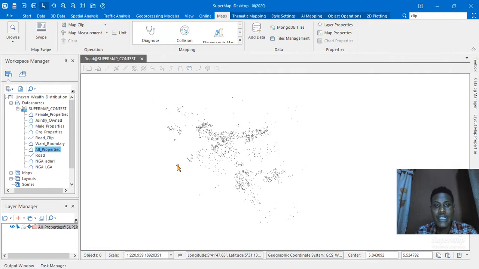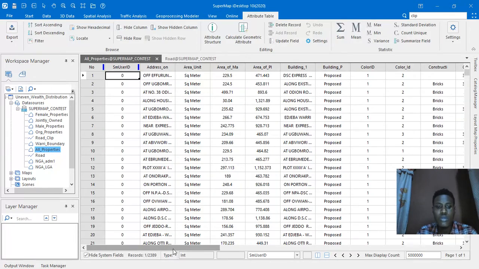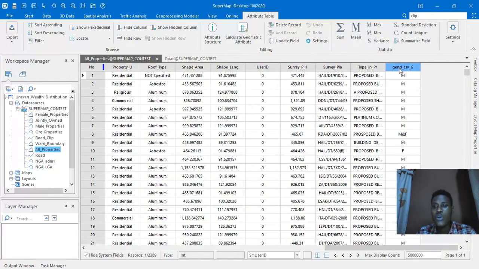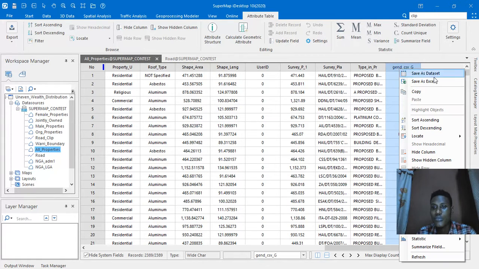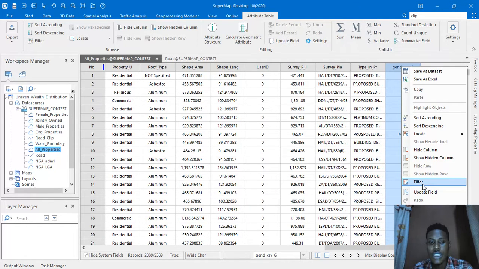Personally, the first thing that came to mind was, how do I differentiate a male property, a female property, and jointly owned property, and the likes of it? So I decided to interact with the attribute table, and in the column called gender, I decided to filter for the necessary data I needed.